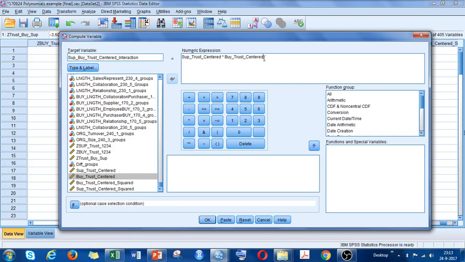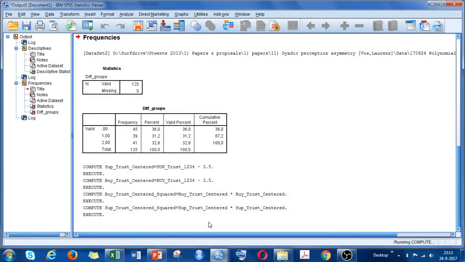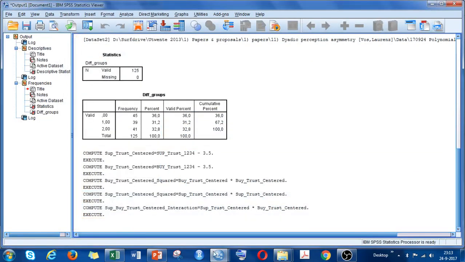And then I take a look, everything's good. Supplier trust, buyer trust, supplier and buyer trust interaction. I say okay. SPSS said it's fine.